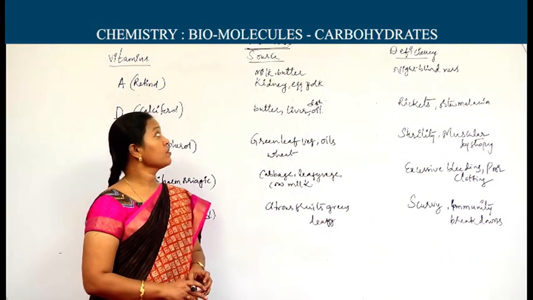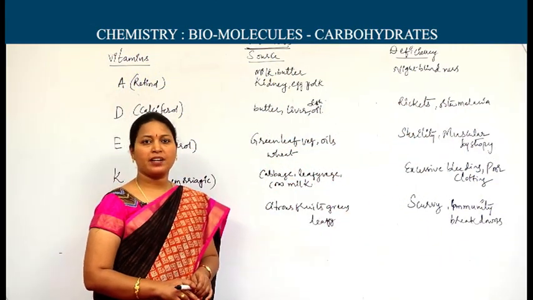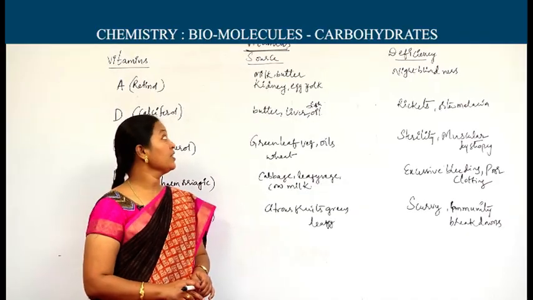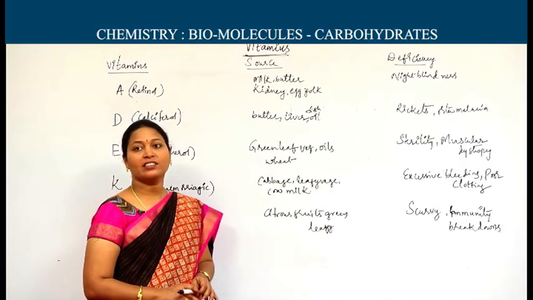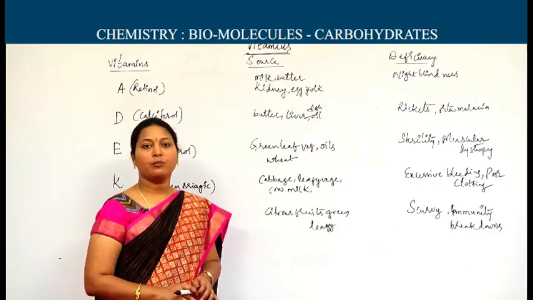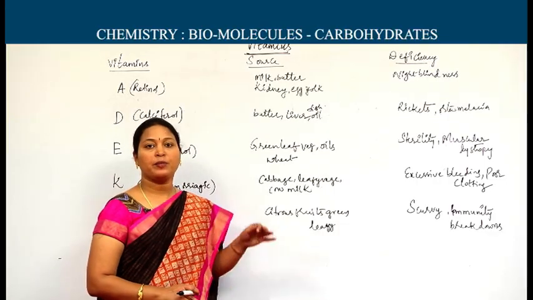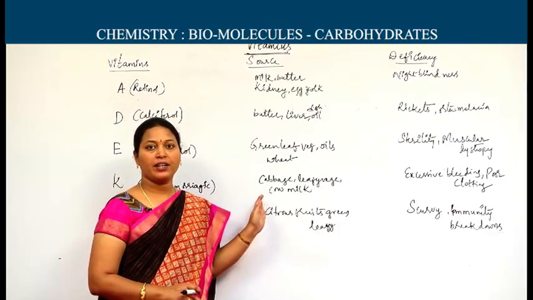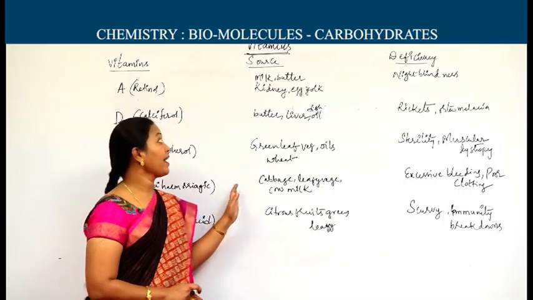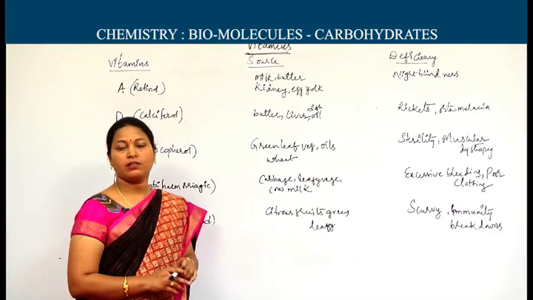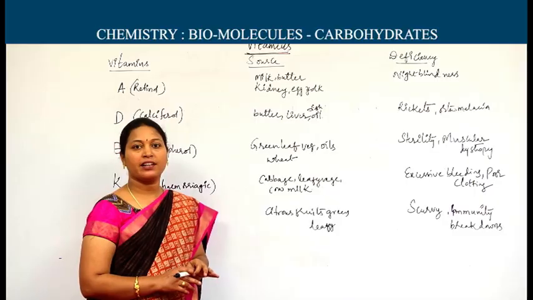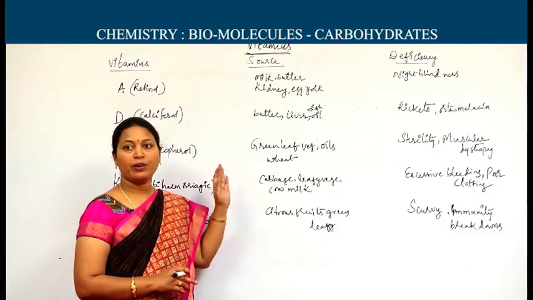Another biomolecule, vitamins. From your school standard onwards, you are using, hearing, learning about vitamins. Here also, for competitive exams and in your intermediate public exam, it is the most important, easiest scoring aspect, vitamins. The word vitamin was coined by the scientist Funk. He was awarded the Nobel Prize also.